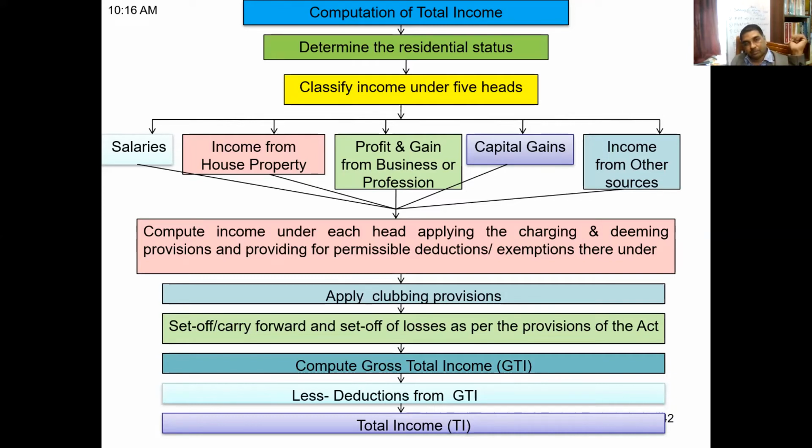Then, if applicable, we add the clubbing provisions, where the income of some other persons is included with the assessee. Then we get the gross total income. And then to compute total income, there have to be certain deductions as mentioned in chapter 6A of the Income Tax Act. And then we get the total income.